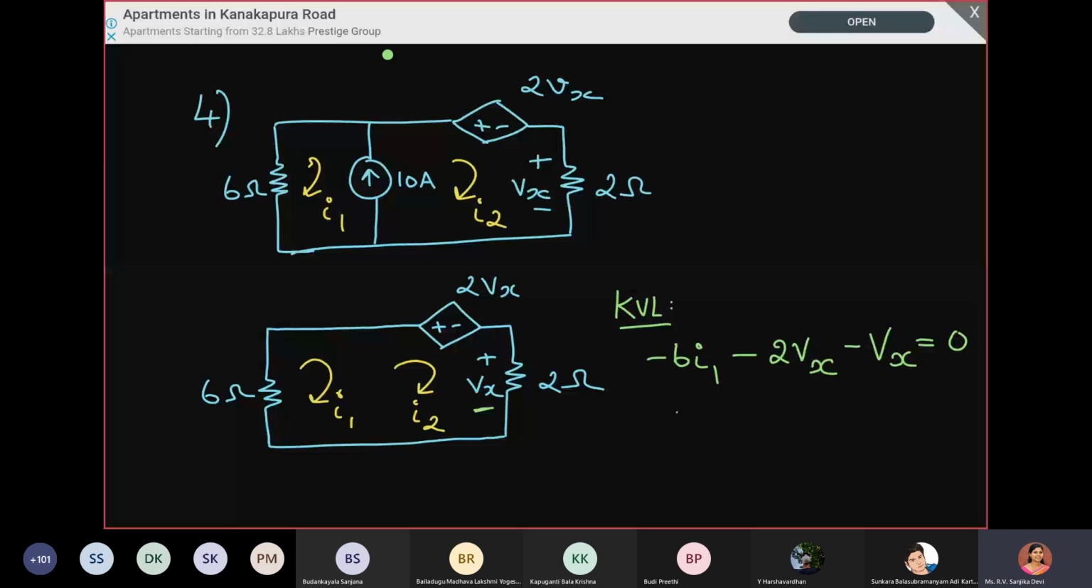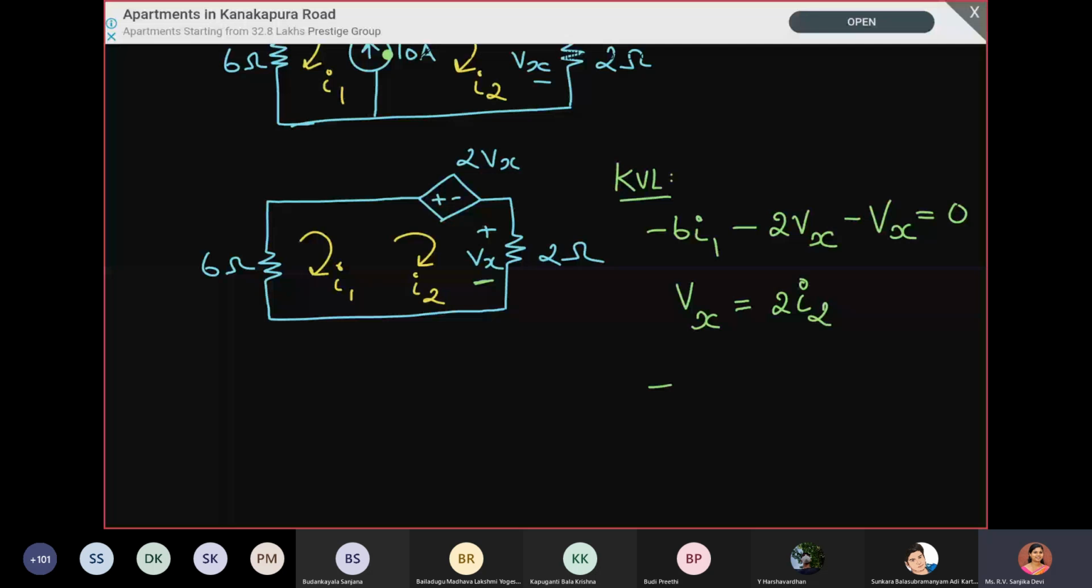So from this circuit, what is Vx in terms of I2? 2 I2, ma'am. Yeah, it is 2 I2. So when current is flowing through the resistor, there is a drop. So the given convention is correct. So we can write Vx is equal to 2 I2. So now you can substitute this and put it back in the previous equation. So we get it as minus 6 I1 minus 6 I2 is equal to 0. So this is equation number 1.